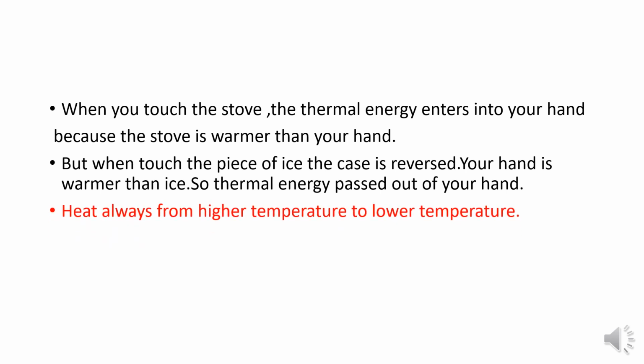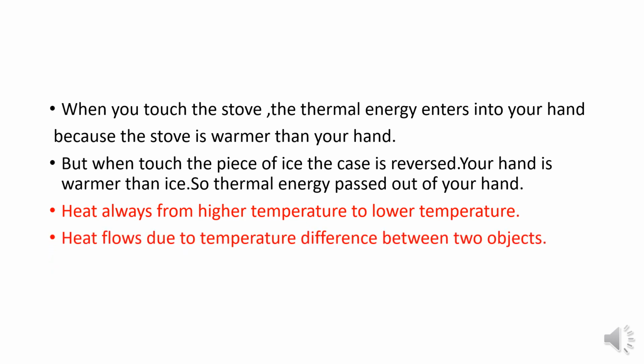From these two examples, heat always flows from a higher temperature to a lower temperature, and heat flows due to the temperature difference between two objects. In the first case, the stove is at a higher temperature and the boy's hand is at a lower temperature, so heat flows from the stove to the boy's hand.